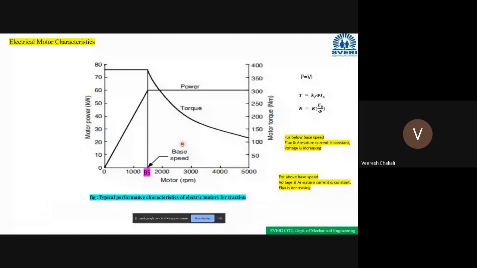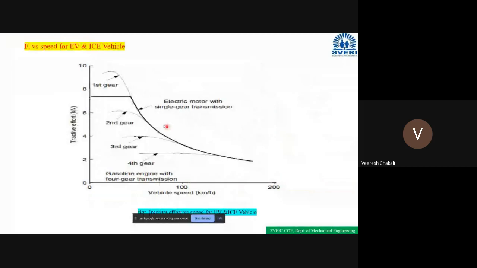The motor is running above base speed in this region. Okay, this is the reason the tractive effort versus speed graph is like this. Initially the tractive effort is constant. Then after some point, when the motor reaches the base speed, the tractive effort gradually decreases as the speed increases.